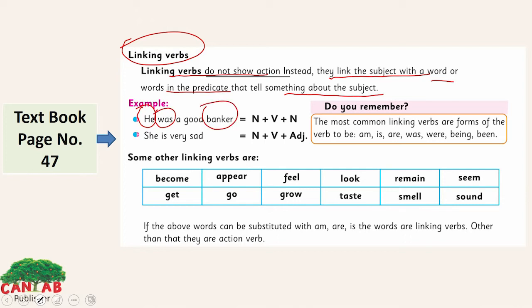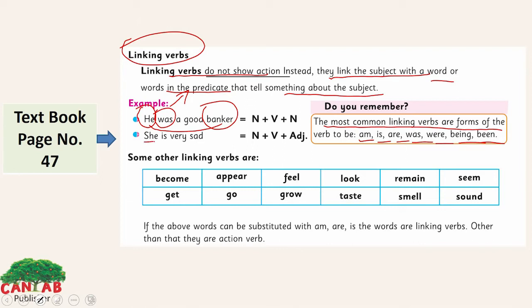So the most common linking verbs are am, is, are, was, were, being, been. Was is a linking verb here, which is linking the subject and the noun. He and the banker are the same person, but was is the linking verb which is connecting both of these two.